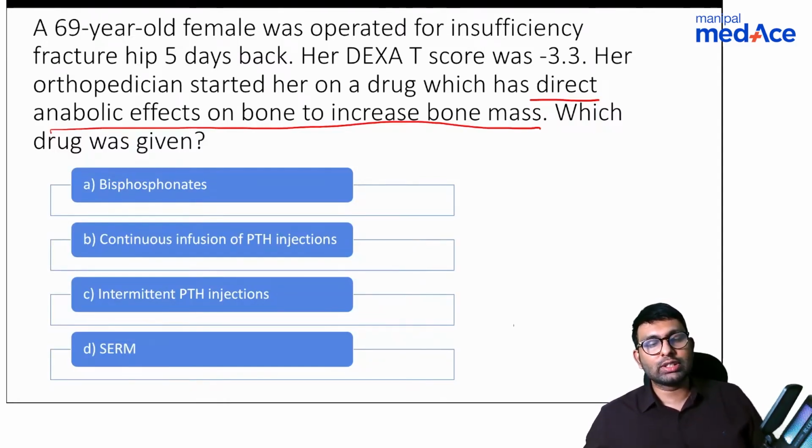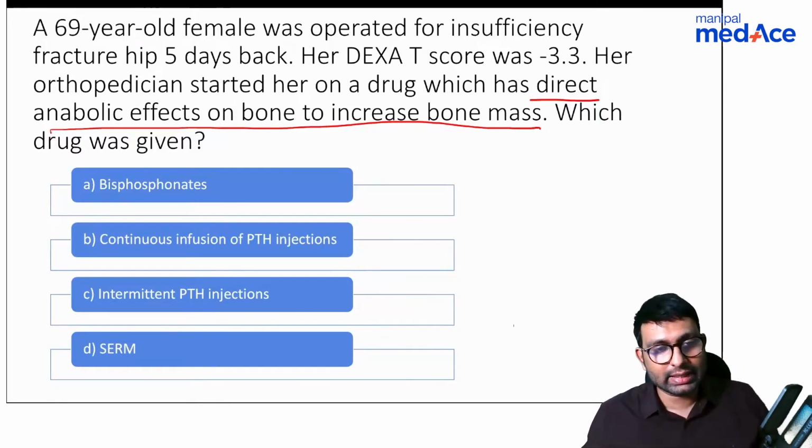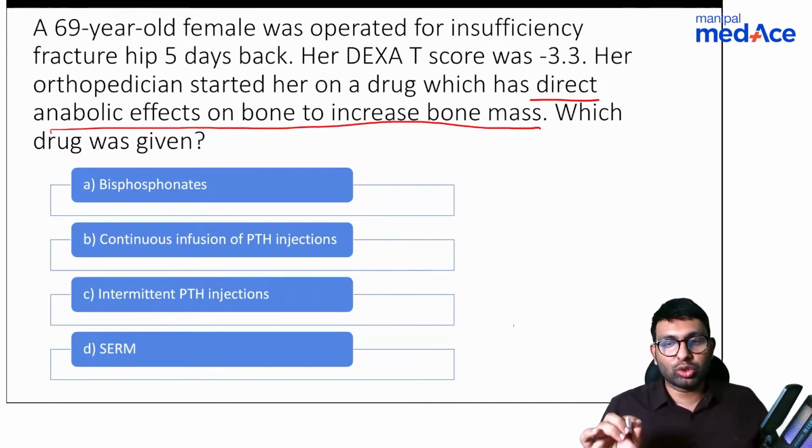Bisphosphonates, again, see, bisphosphonates also act by reducing osteoclastic activity. If you go back and look at how bisphosphonates act, they act by selectively inhibiting the osteoclastic activity. So it cannot be that. So yeah, answer is parathyroid hormone, but I want you to differentiate between B and C. Is it continuous infusion of parathyroid hormone or is it intermittent parathyroid hormone injections?